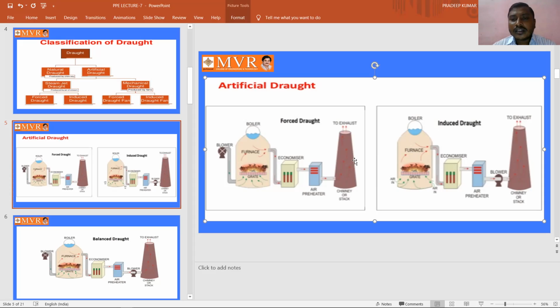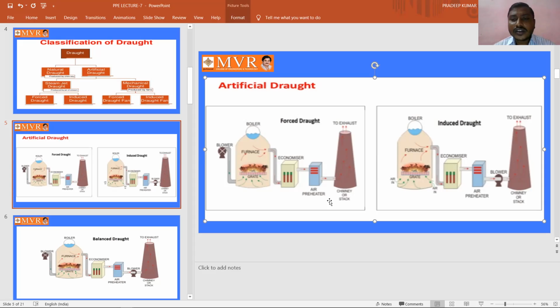The induced draft has the same components as the forced draft. For the forced draft we have a blower, but in the induced draft we do not have the blower there. The remaining components are the same.